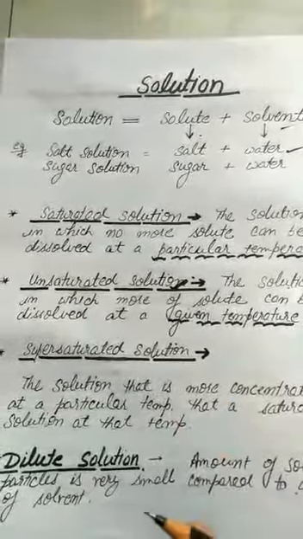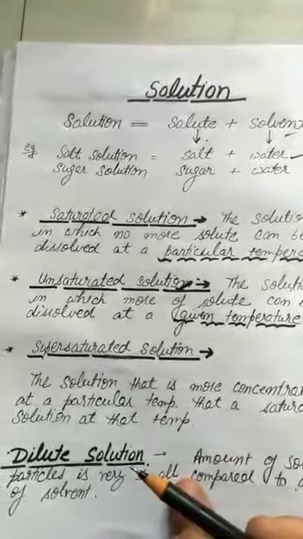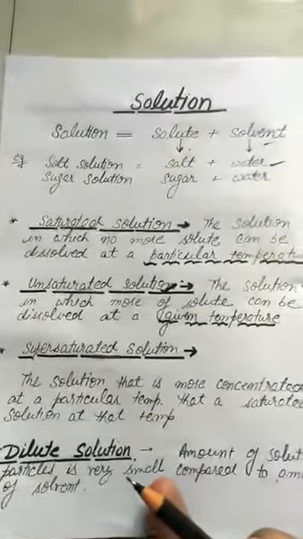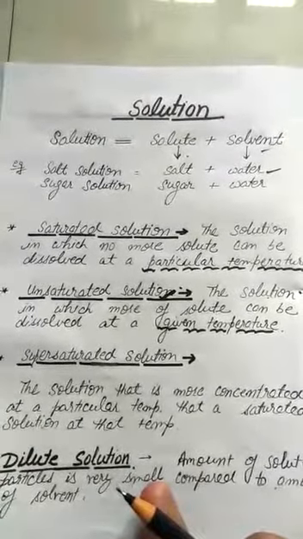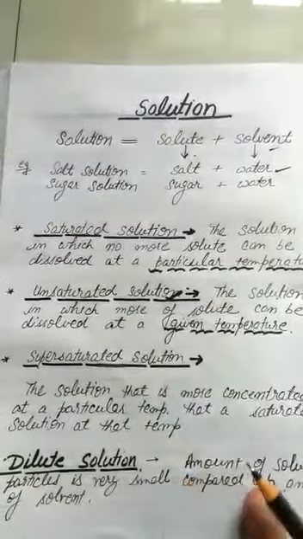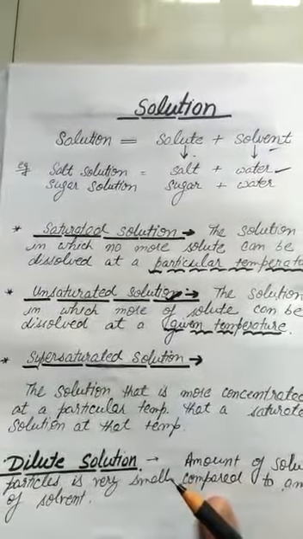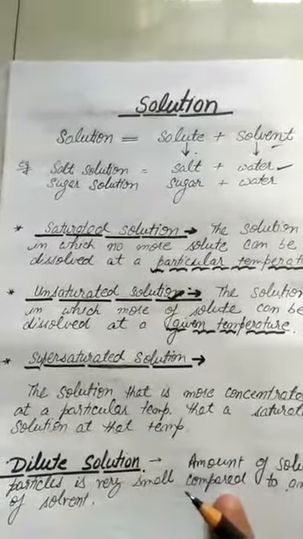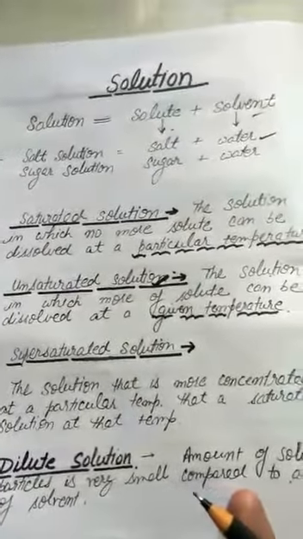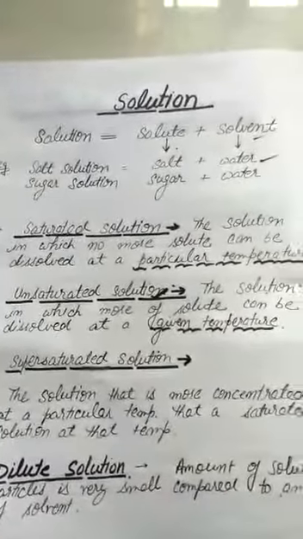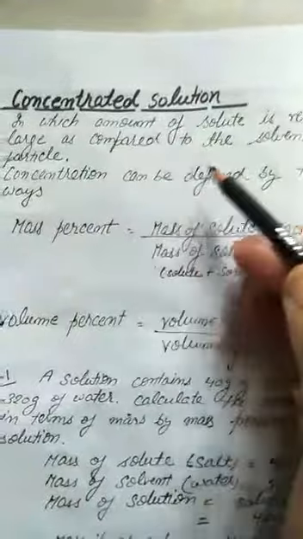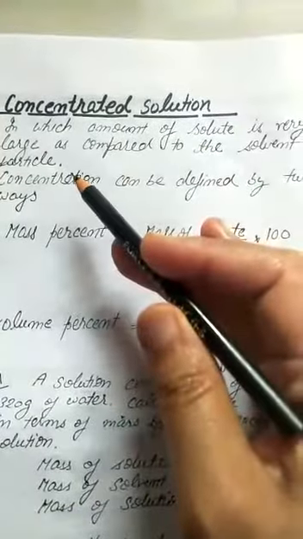Now one term is dilute solution we use. Dilute word is used when the particles of solute are very small as compared to the solvent, then the solution is called dilute solution or diluted one. Understand? And concentrated solution is when the amount of solute is very large as compared to the solvent particles.